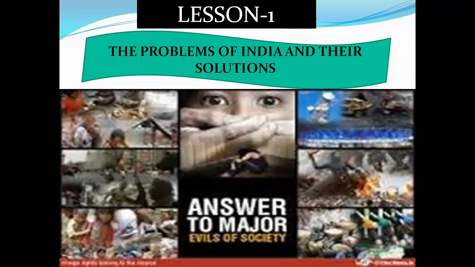Today we are going to discuss the first chapter of political science, the problems of India and their solutions. Once upon a time, India was the best example of Vishwaguru. India is the largest country in the world culture-wise, the second largest in population, the seventh largest in area, the fourth largest in defense, and the third largest in economic growth. This is the data. Once upon a time, India was the Vishwaguru.